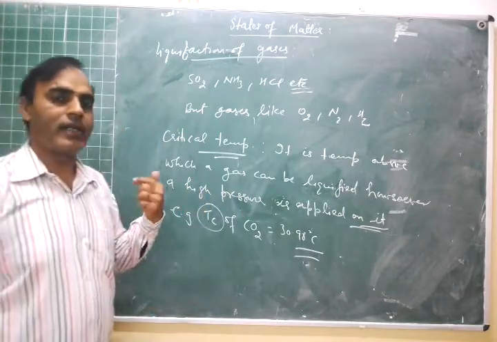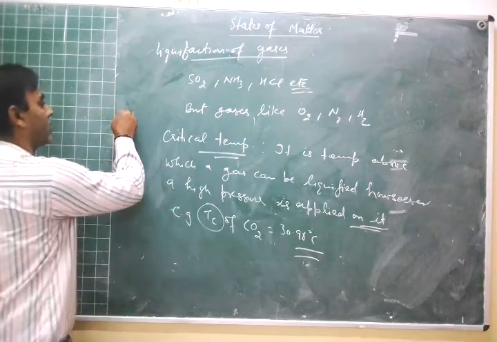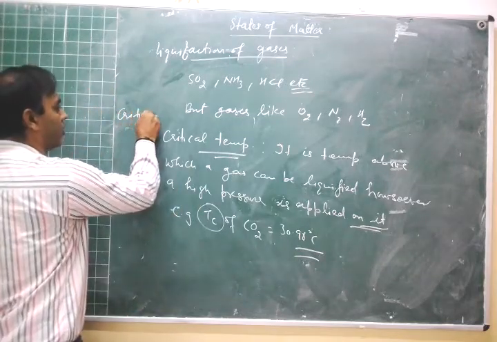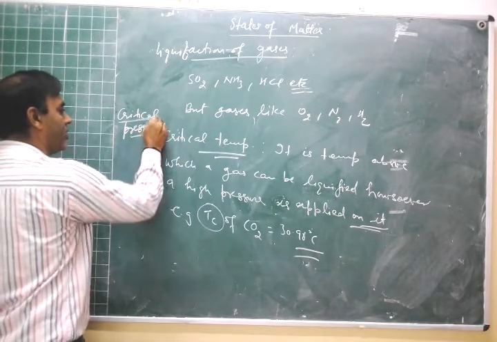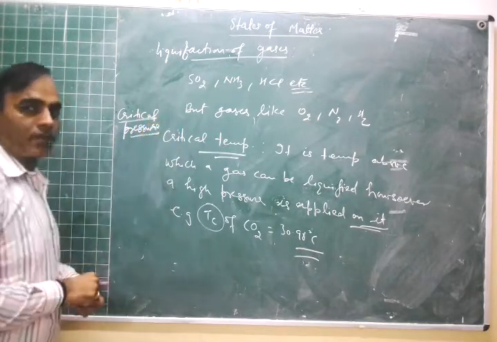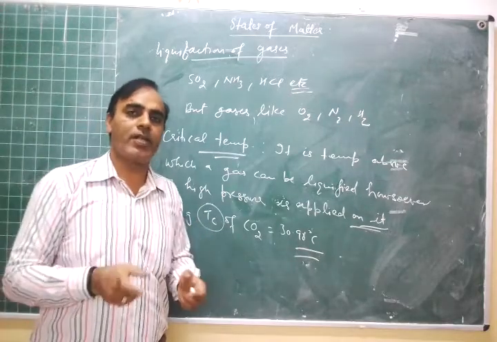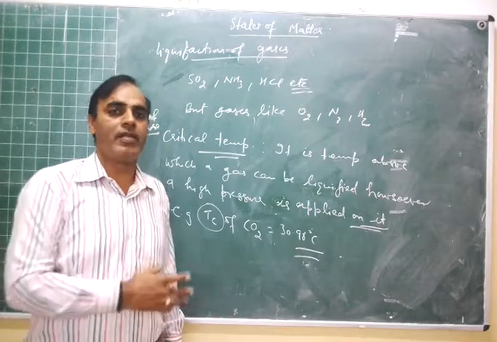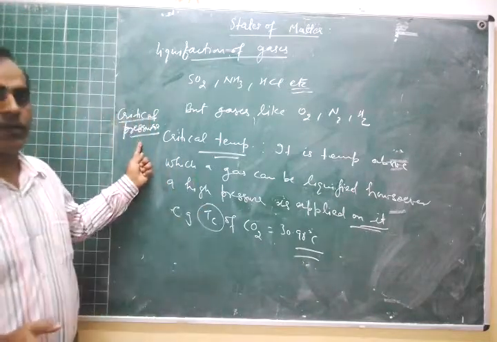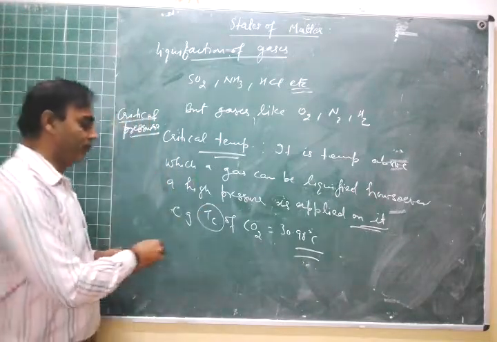Now there is critical pressure. Critical pressure is the pressure required at critical temperature to convert 1 mole of a gas into liquid state. Now what is critical volume?